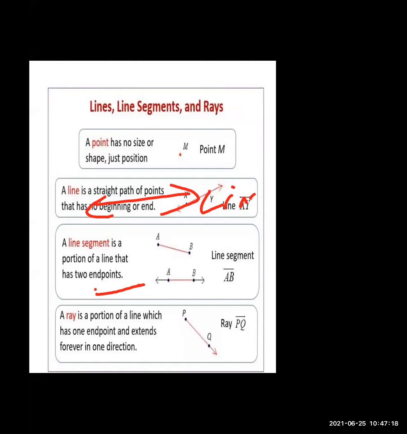Next is a ray. A ray is a portion of a line which has no end point and extends forever in one direction. It means with the help of a dot, we can start, but it doesn't have an end point. Whichever line we want, we can draw in only one direction. Not go back like that. We can go ahead. It is called a ray.